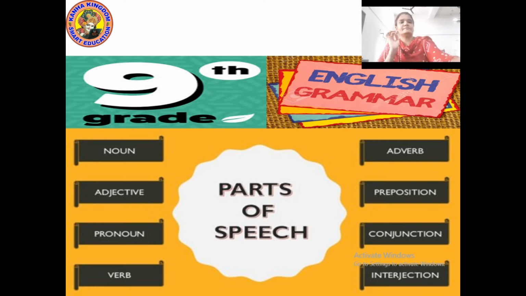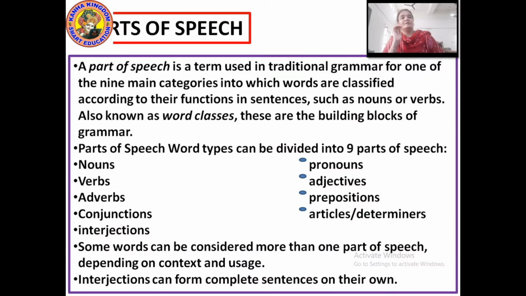A part of speech is a term used in traditional grammar for one of the 9 main categories into which words are classified, according to their functions in the sentence. Now, what does a sentence have? A sentence has a subject. And what is a subject? A subject is a noun or a pronoun.